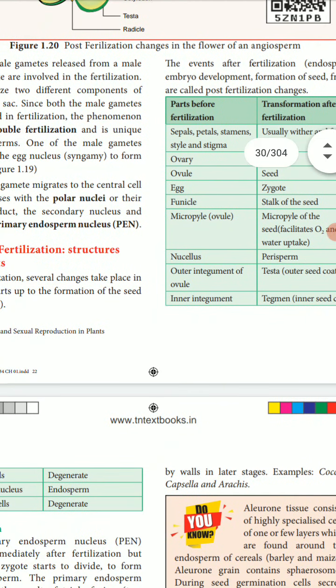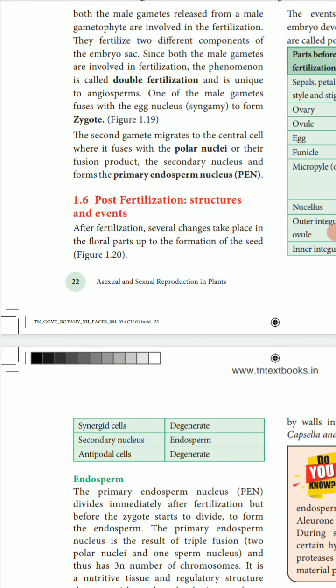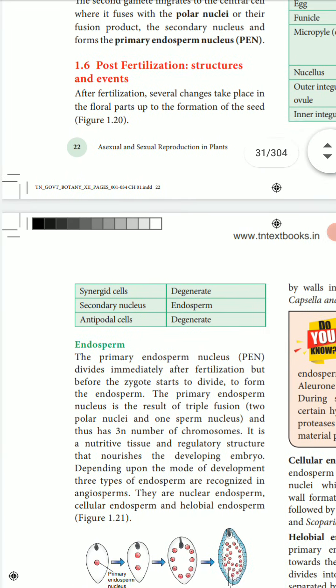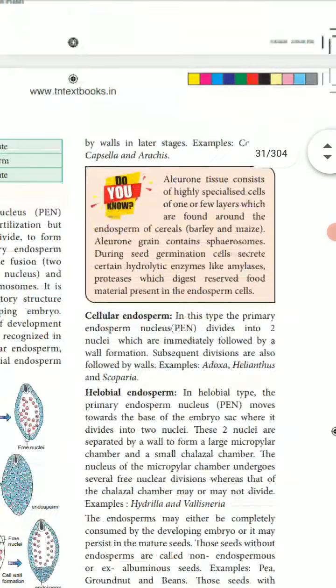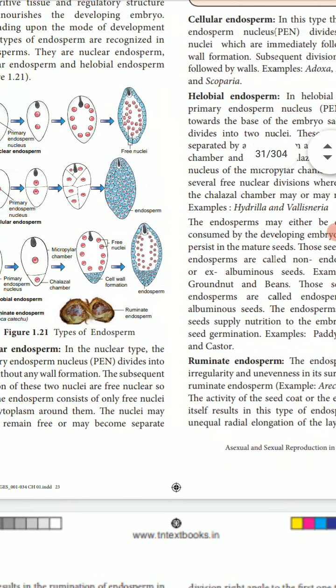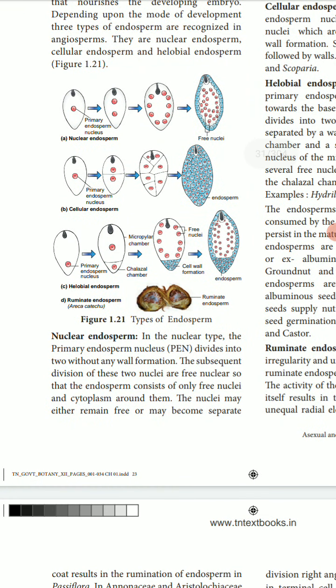Next one, post fertilization structures and events. After fertilization is over, there are endosperms: cellular endosperm, helobial endosperm, and nuclear endosperm.